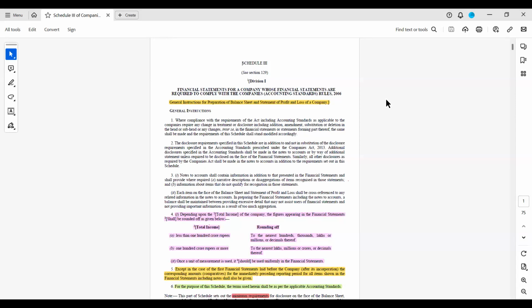Total income under 100 crore rupees, rounding off to the nearest hundreds, thousands, lakhs or millions or decimals thereof. If more than 100 crore, then it should be nearest lakhs, millions or crores or decimals thereof.